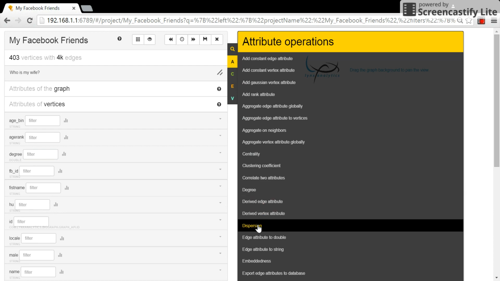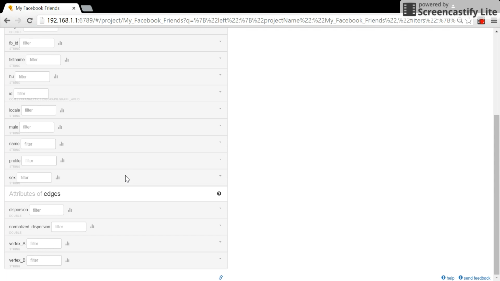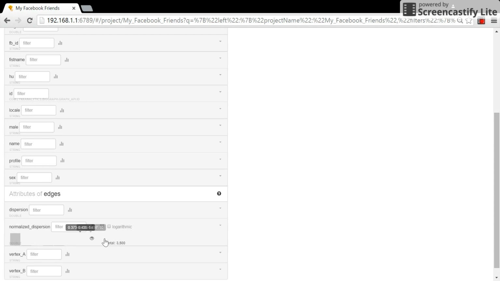And when I run this dispersion, a new variable is going to appear here among the edges, called dispersion and normalized dispersion. When I check this dispersion and normalized dispersion, which has a value for every single edge of myself, I can see that there are 2 extreme values, the 1.2 and 1.1 something, and the rest are below 1. Actually, the majority of these numbers are around 0, so they are very small.